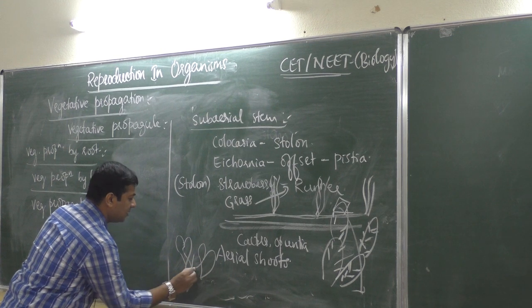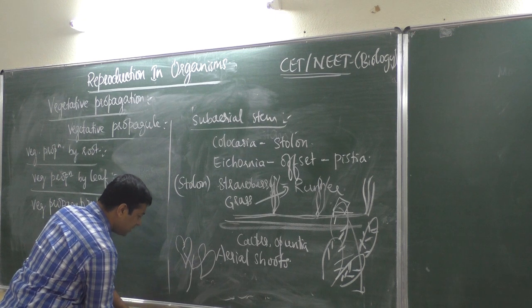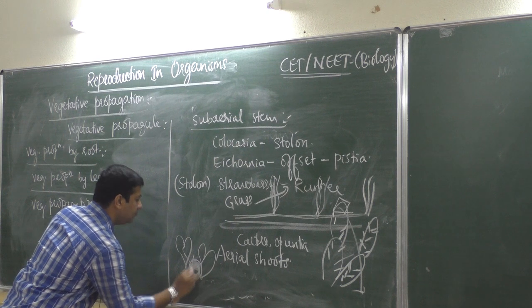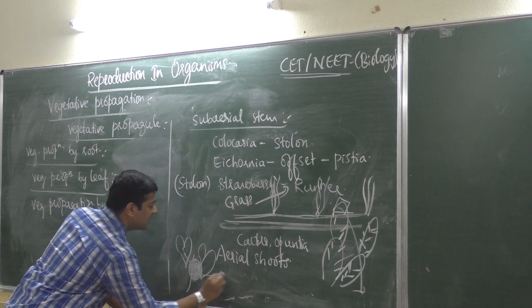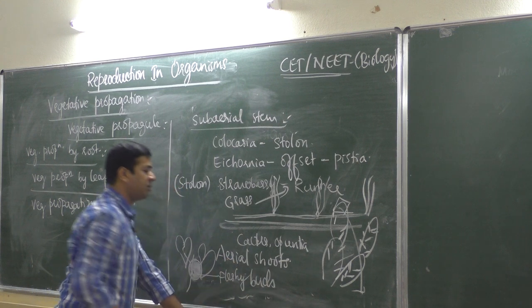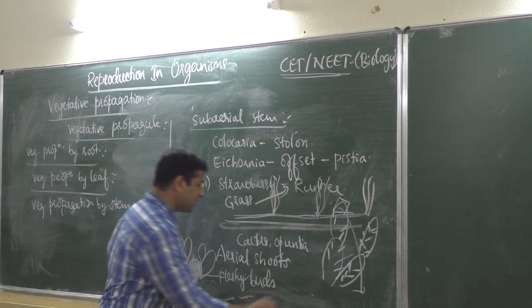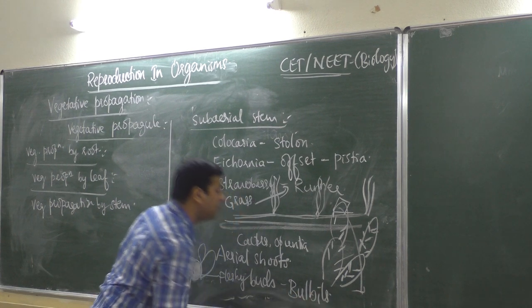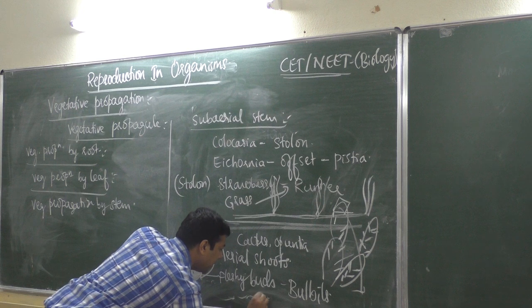Suppose these are leaves. At the base of these leaves, one bulb like structure is produced like this. These are fleshy buds produced near the base of leaves. These are called bulbils.